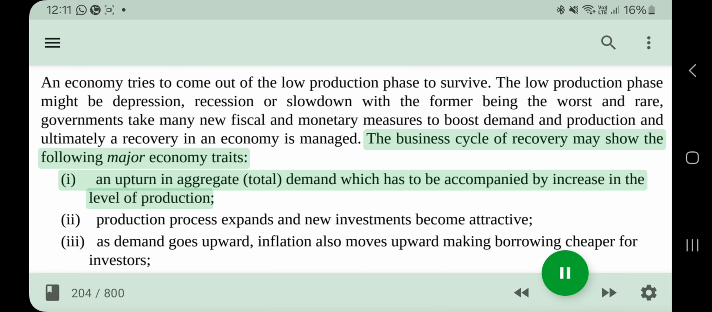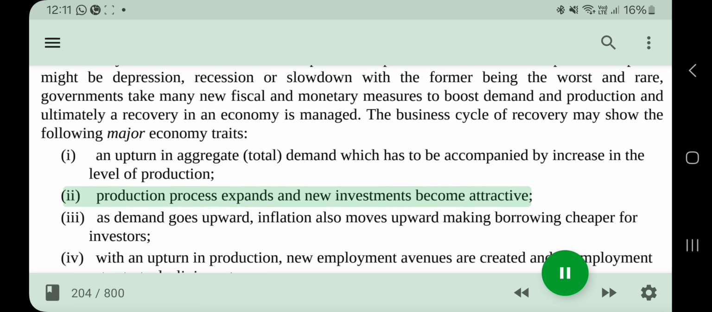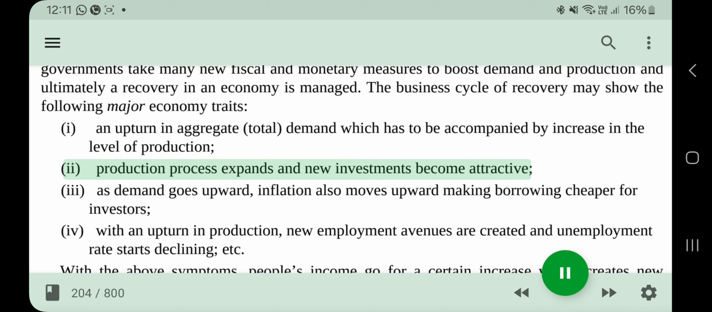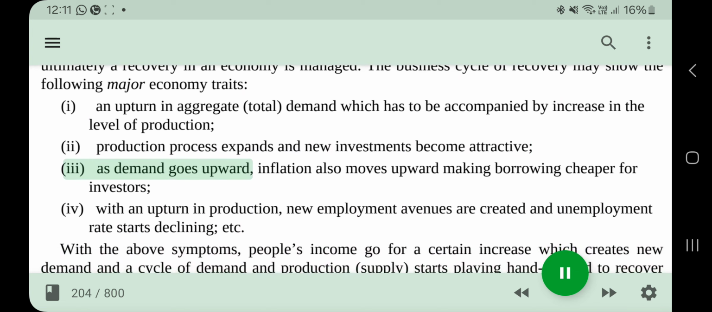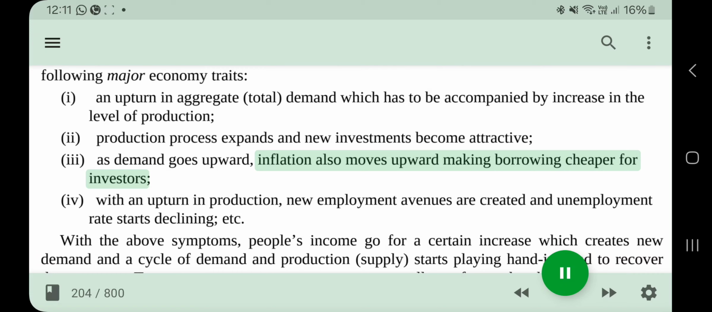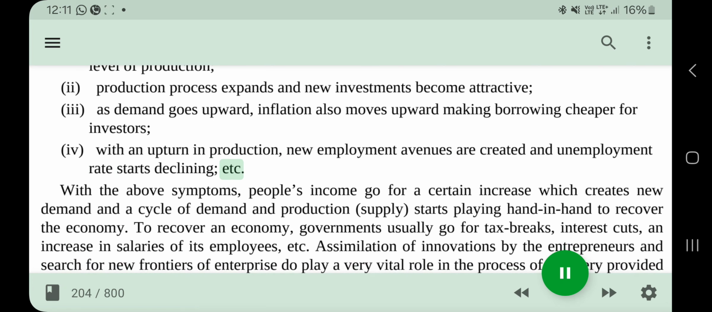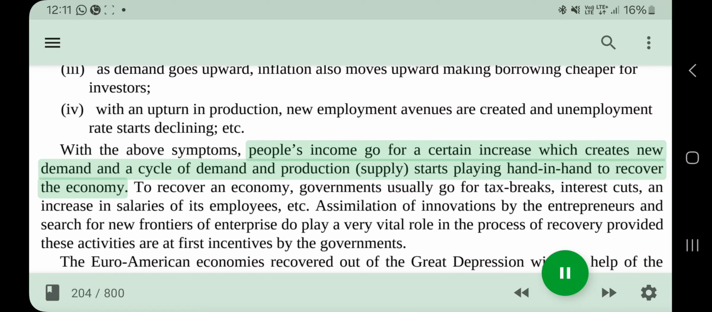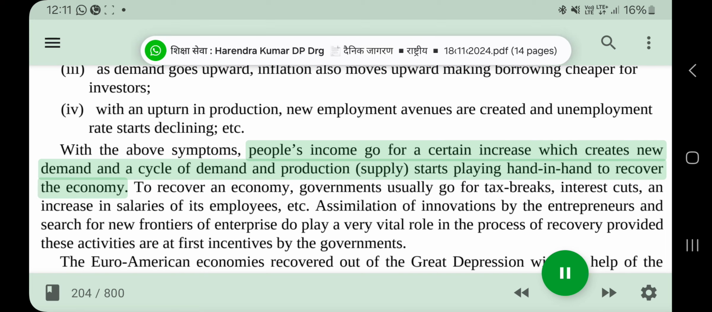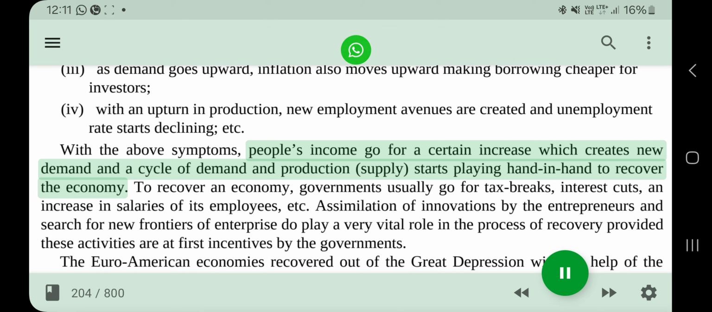I. An upturn in aggregate, total demand, which has to be accompanied by an increase in the level of production. II. The production process expands and new investments become attractive. III. As demand goes upward, inflation also moves upward, making borrowing cheaper for investors. IV. With an upturn in production, new employment avenues are created and the unemployment rate starts declining. With the above symptoms, people's income goes up, which creates new demand, and a cycle of demand and production, supply, starts playing hand in hand to recover the economy.